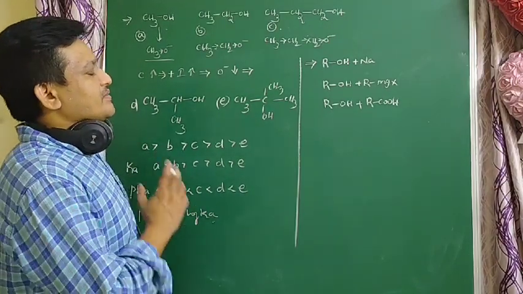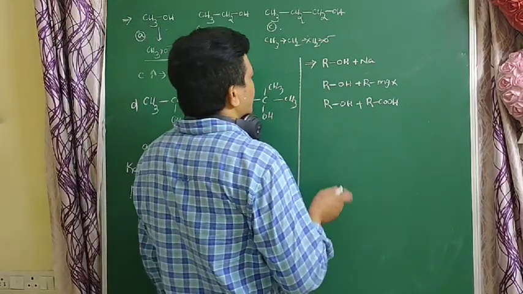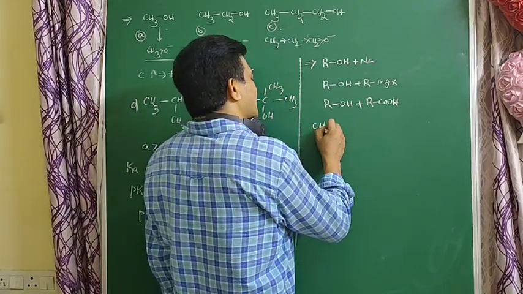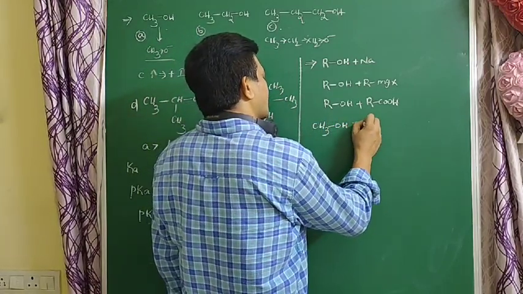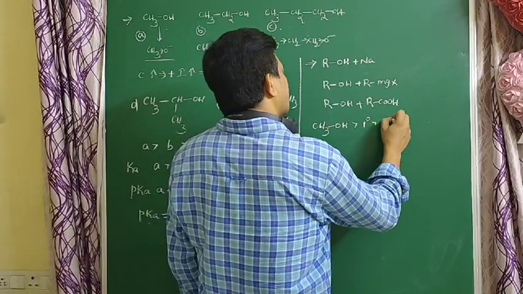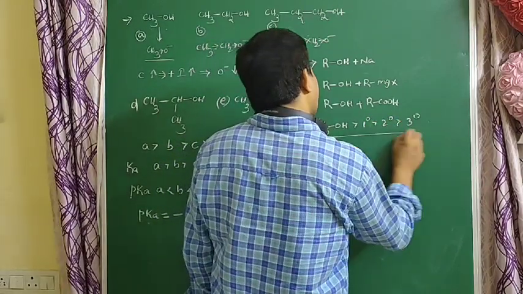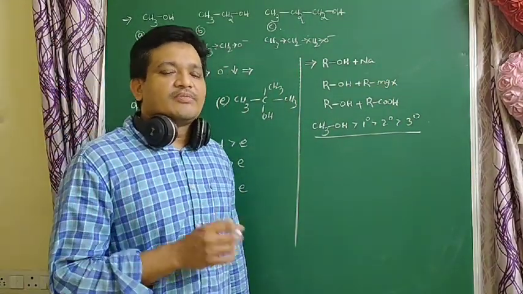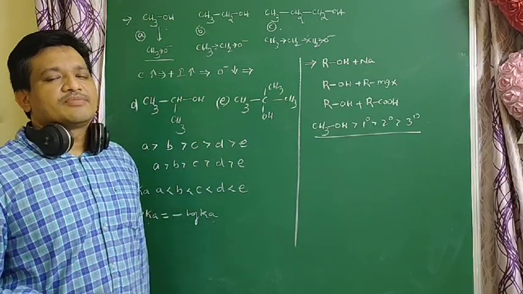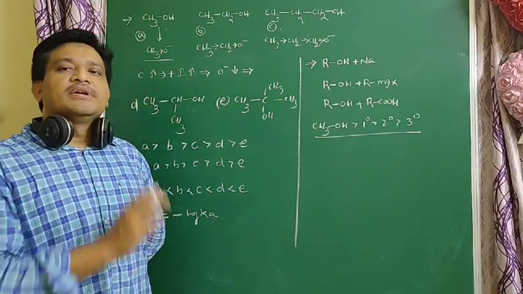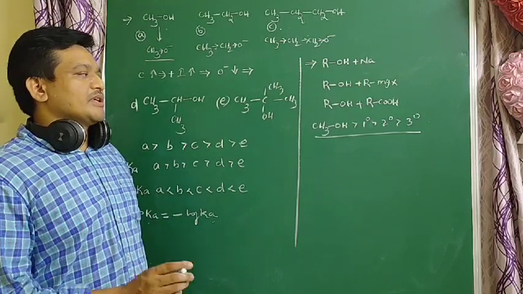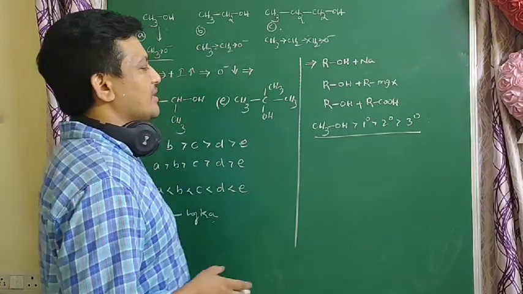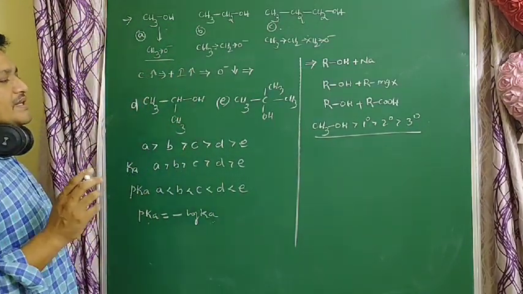In these reactions, the alcohol that is more acidic is the more reactive. So methyl alcohol is more reactive than primary alcohols, primary is more reactive than secondary, and secondary is more reactive than tertiary alcohols. Which alcohol mostly reacts with sodium metal? Methyl alcohol. Which alcohol mostly reacts with RMgX? Which mostly reacts with carboxylic acid? Methyl alcohol. The reactivity order is methyl alcohol greater than primary, primary greater than secondary, secondary greater than tertiary.